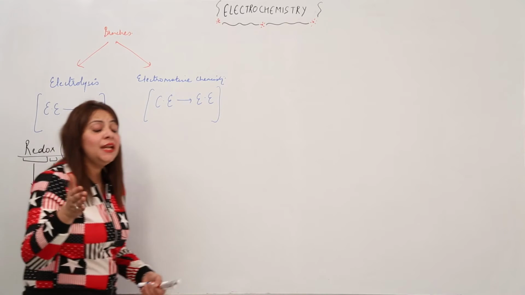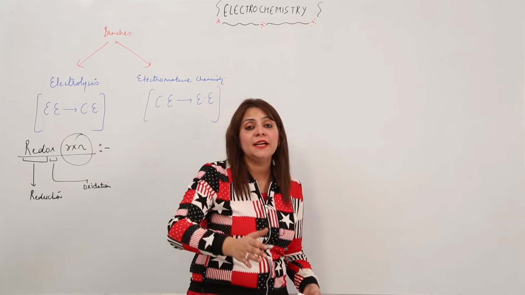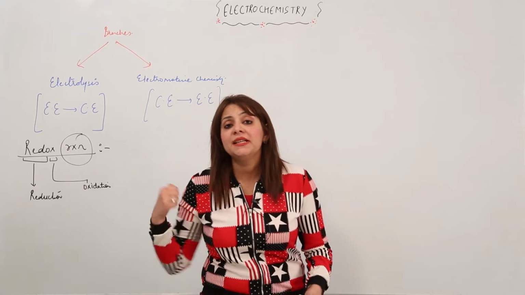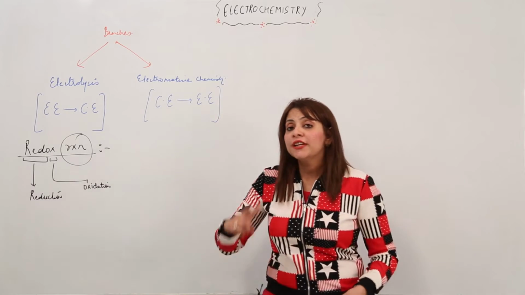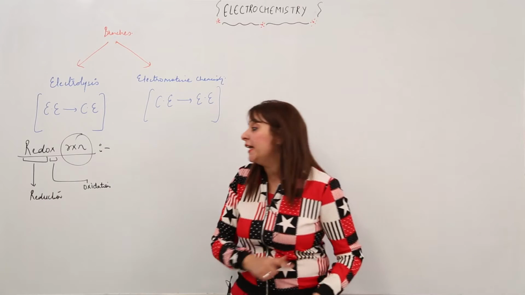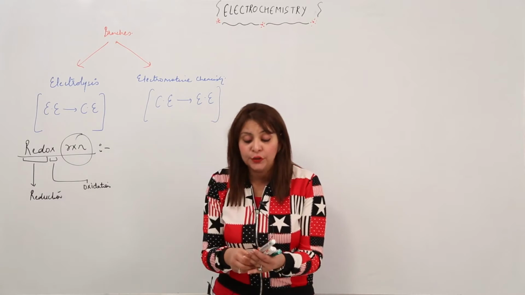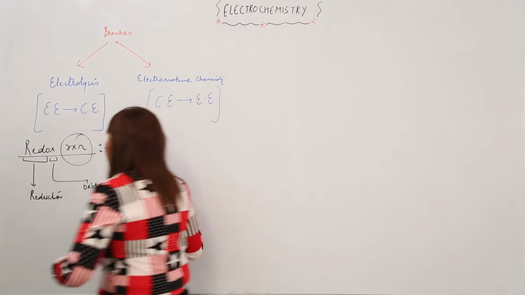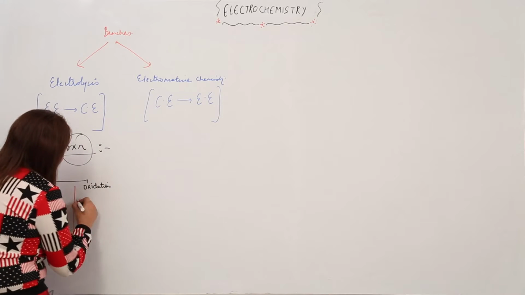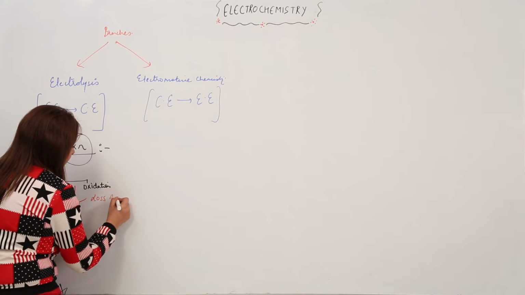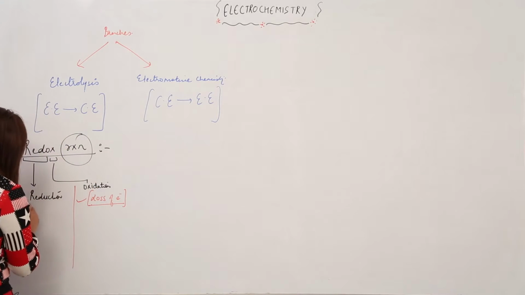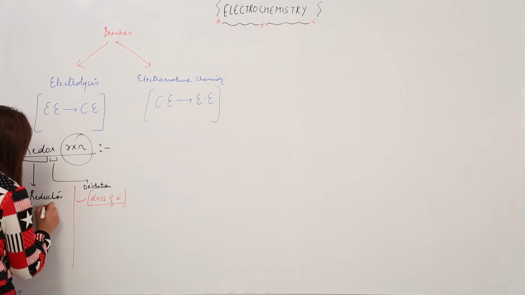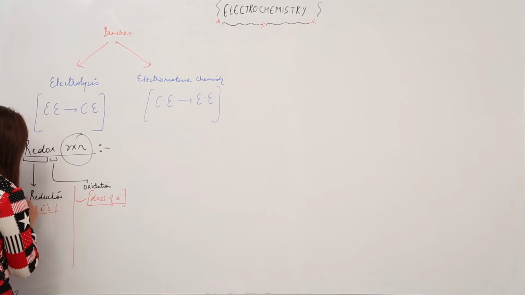There are many concepts for understanding reduction and oxidation, but in this chapter we will take into account only the electronic concept. The electronic concept decides what is oxidation and what is reduction. Just look at the board, it is so simple. Whenever loss of electrons occurs, it is oxidation, and whenever gain of electrons occurs, it is reduction.